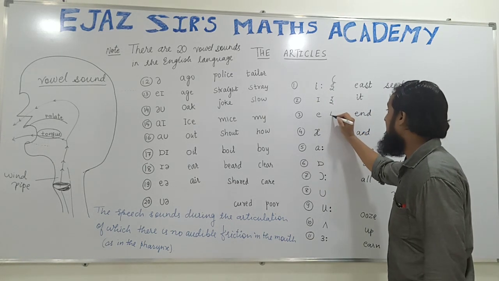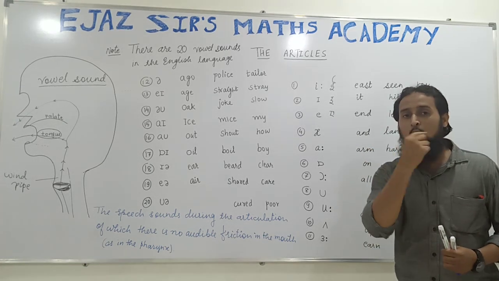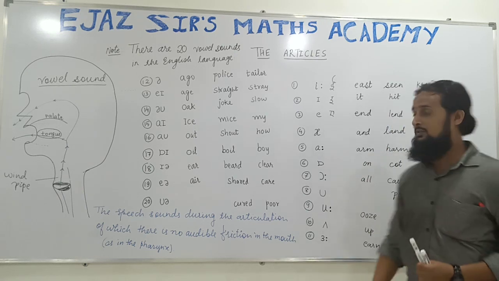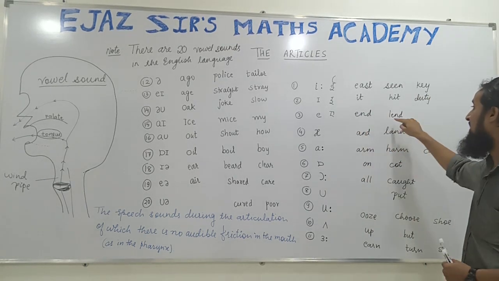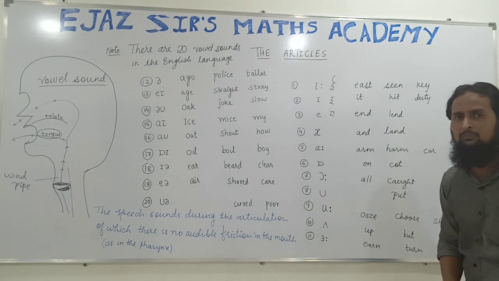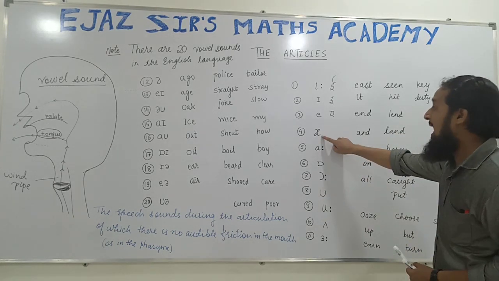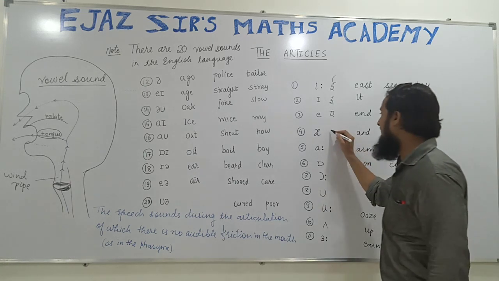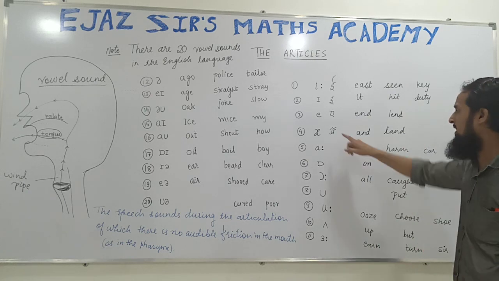This is A. A also is a vowel sound. When you say A, no two parts in your mouth touch each other. End. A is used in end. Lend. Lend means to give money to somebody and that person will return your money afterward. This is A. In Hindi this A is denoted. There is no A in Hindi, but still they denote it like this.